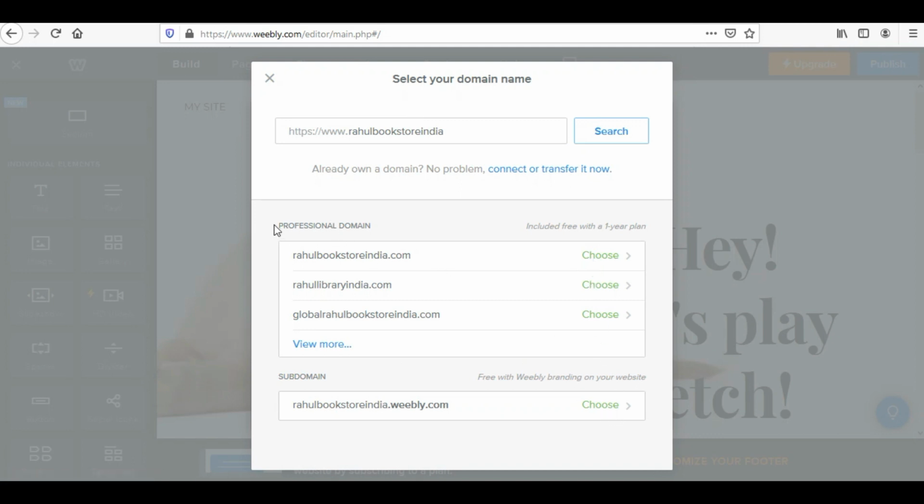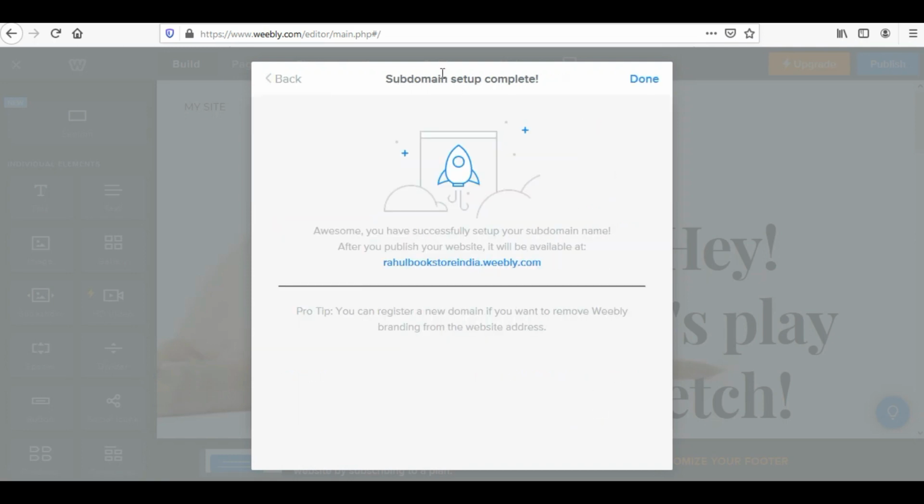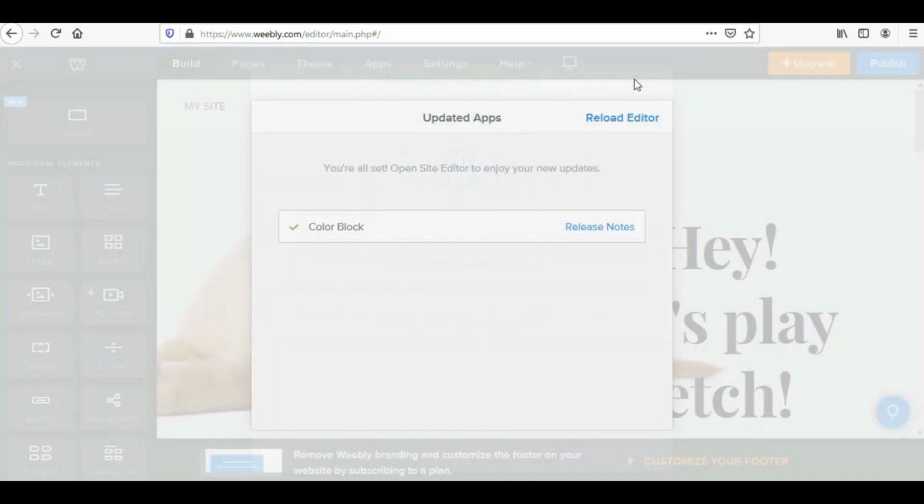Now if you see here, there are personal domains. Personal domains are all paid for. You'll select over this, see, it is included free with a 1 year plan, so you'll have to pay for 1 year for the premium services of Weebly. Then you would be able to choose one of these URLs or domain names, but I'm going to go for a subdomain. So if I go for a subdomain, it would be rahulbookstoreindia.weebly.com. Whatever URL I create would become a subdomain of Weebly and I'll click on choose. I'm fine with it. Once it is done, I'll click on done.